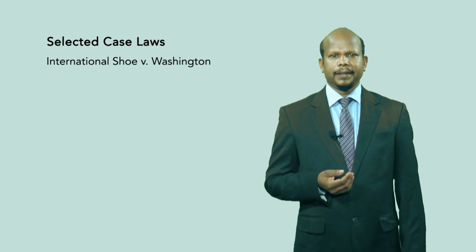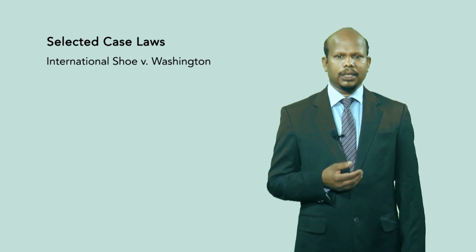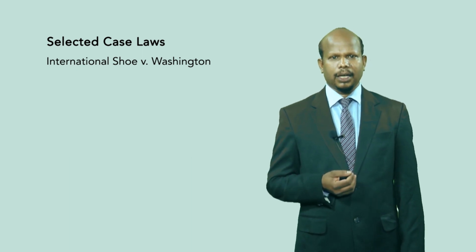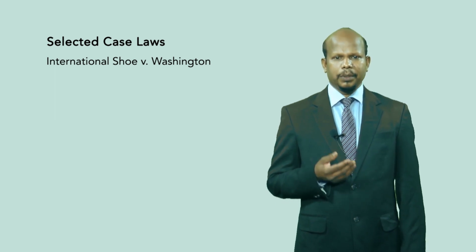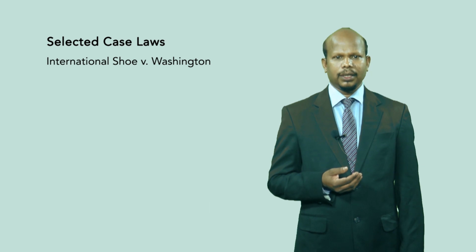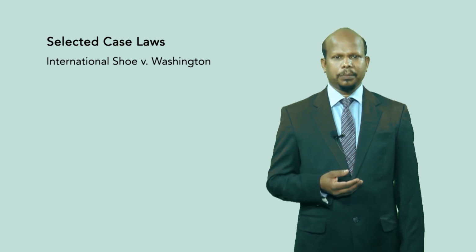And another case which is important, which we can discuss at this moment, is International Shoe versus Washington. The case involved a Washington court attempting to assert jurisdiction over a corporation that was incorporated in Delaware and had its principal place of business in Missouri, but rather a simple test of proportionality has been employed for the purpose.